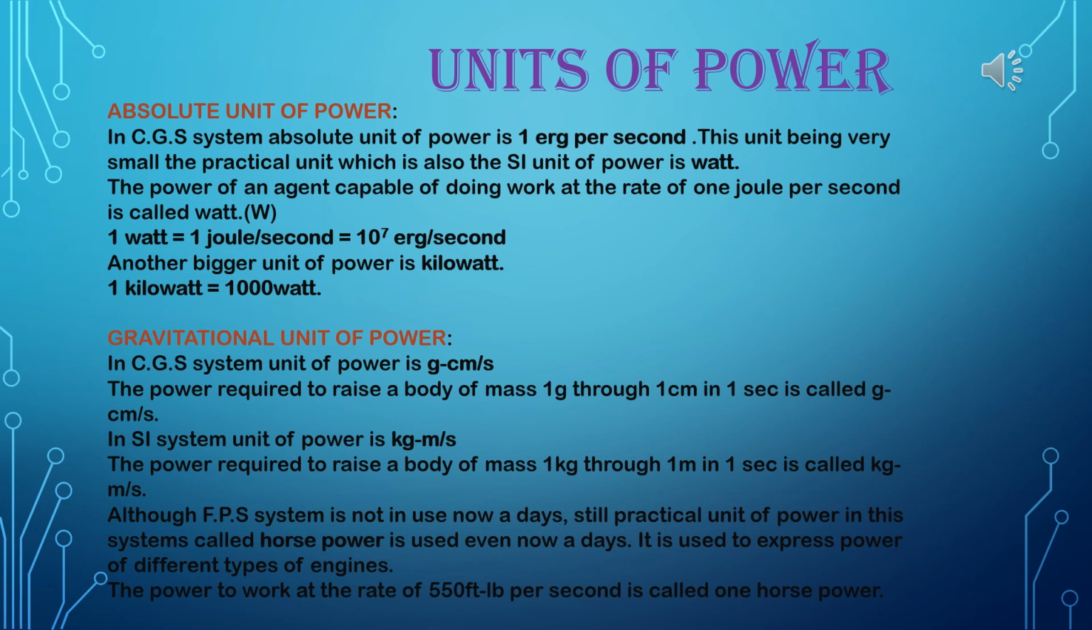Although FPS system is not in use nowadays, still practical unit of power in this system called horsepower is used even nowadays. It is used to express power of different types of engines. The power to work at the rate of 550 feet-pound per second is called 1 horsepower. Generally, horsepower engine means horsepower unit generally used in measuring the capacity of pump.